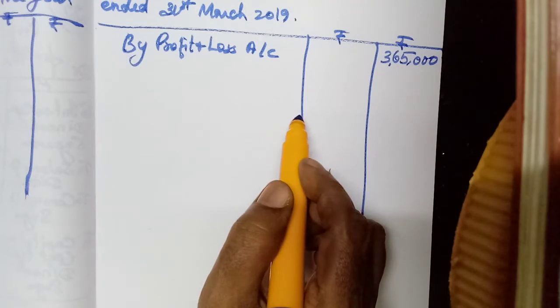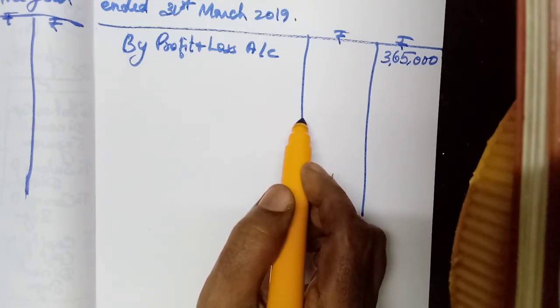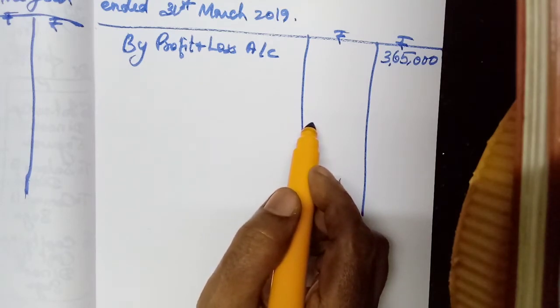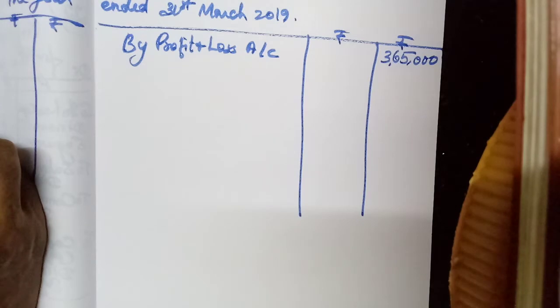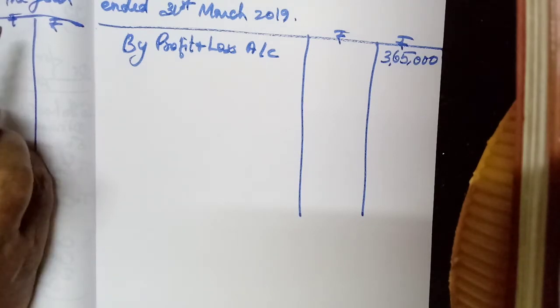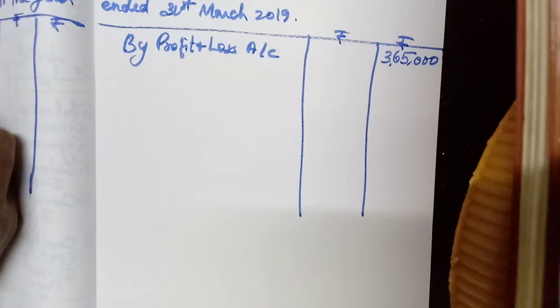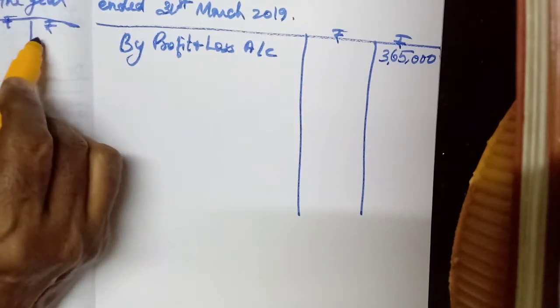Next, you start from the beginning. Okay, opening capital given. Anthony is to get a salary of 90,000 per annum. So, to salary to Anthony. How much? 90,000.